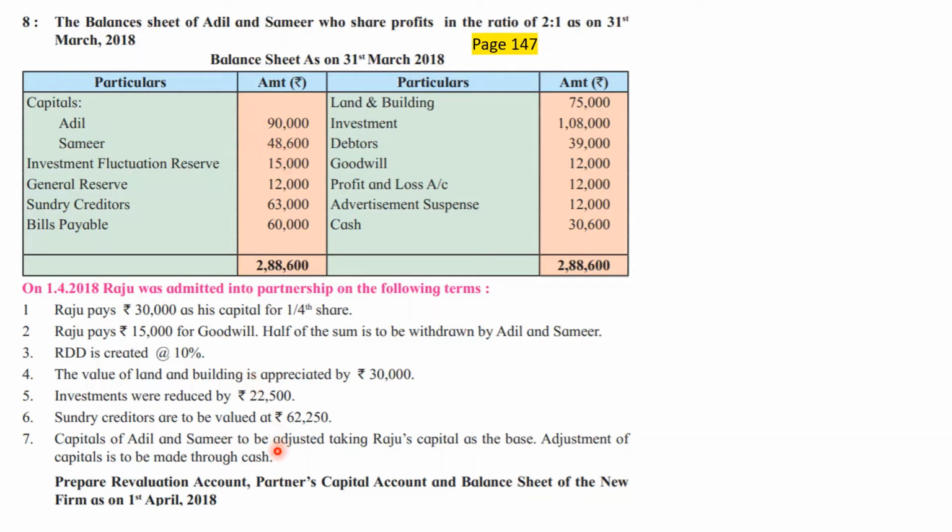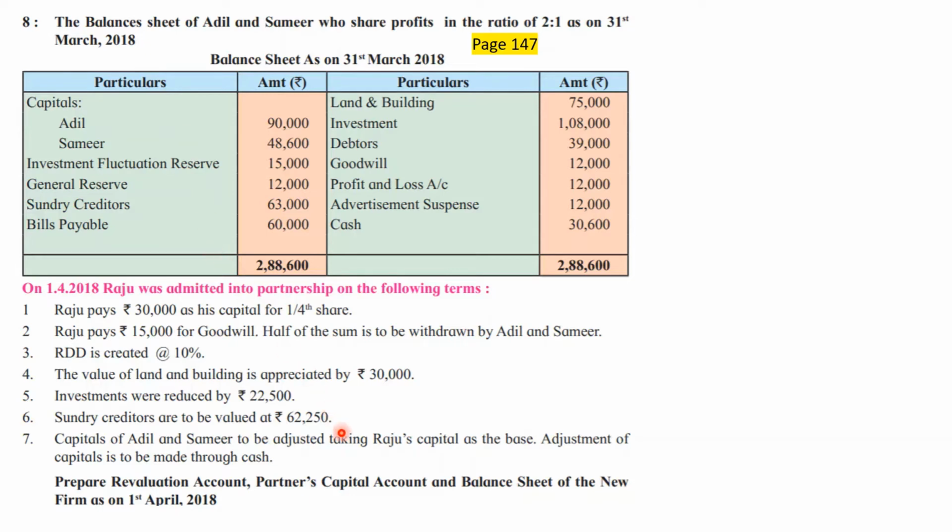In the 7th problem, the basis was total capital of the firm after making all adjustments. In 7th question, the capital adjustment was based on total capital of the firm after making all adjustments. But in the 8th problem, the adjustment of capital is based on Raju's capital, and Raju's capital amount is already given. Raju's PSR is also given. For 1/4 share, 30,000. Then whatever is the share of Adil, new share, we don't want old share. Whatever is the new share of Adil, whatever is the new share of Samir, that will be used to decide how much capital they should maintain.